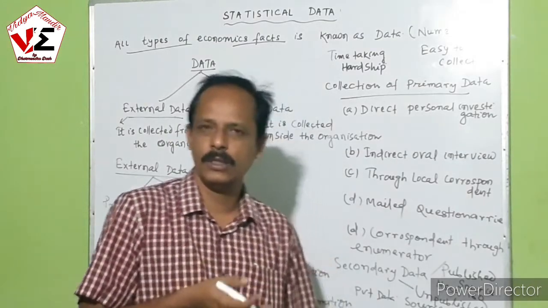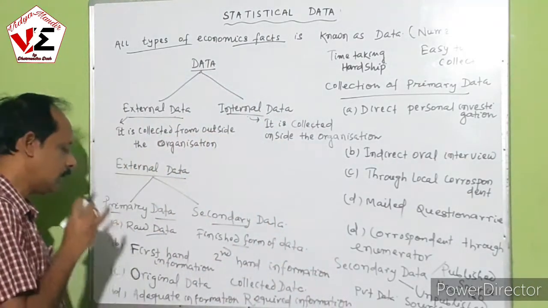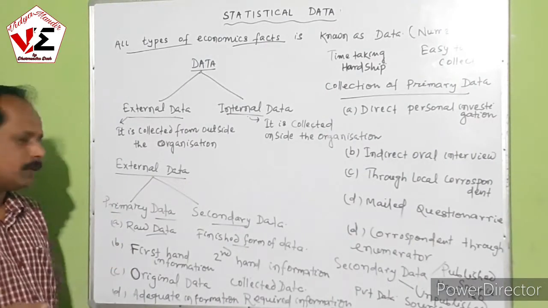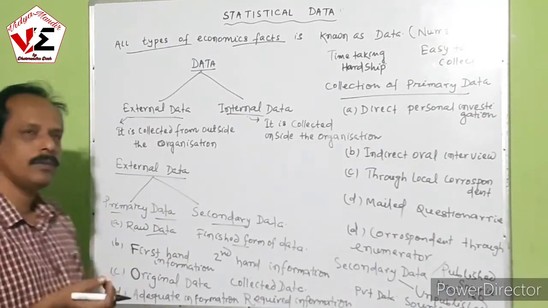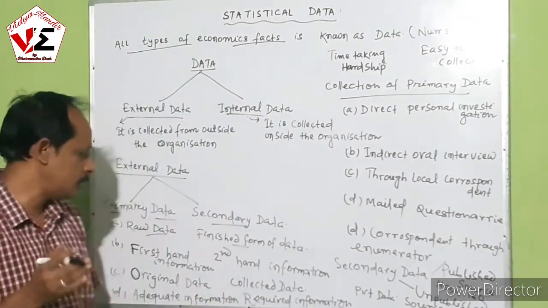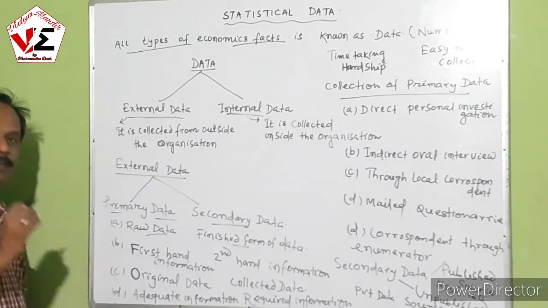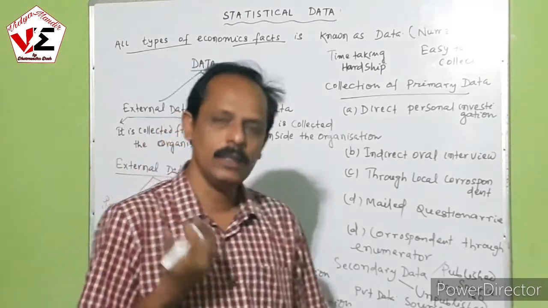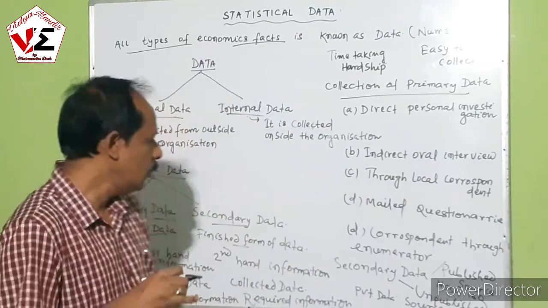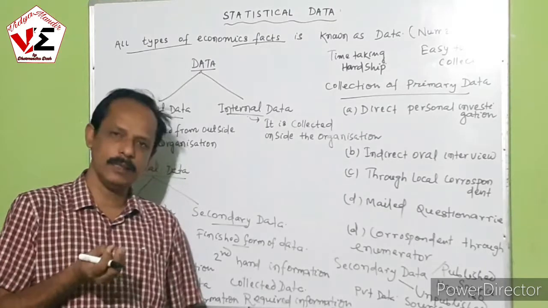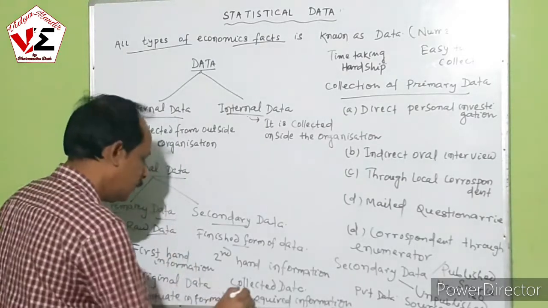Why am I telling this? That first-hand information is collected for the first time from the field, so it is known as first-hand information. When the data is collected from the primary data, that is secondary data, so that is second-hand information. Third, primary data is always original in character, because the original data is collected, that's your primary data, whereas secondary data is data that is already collected from the field.